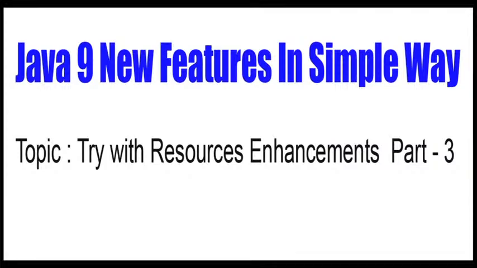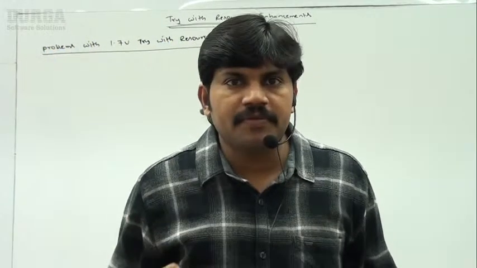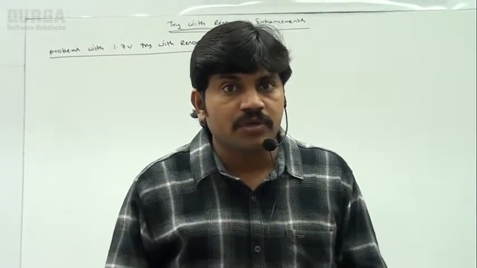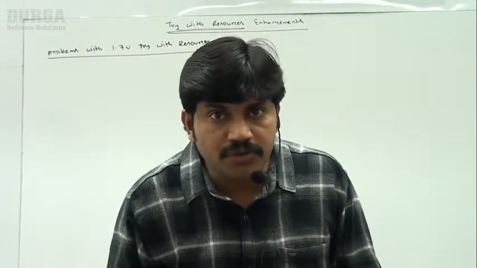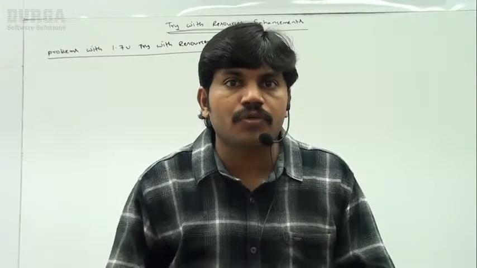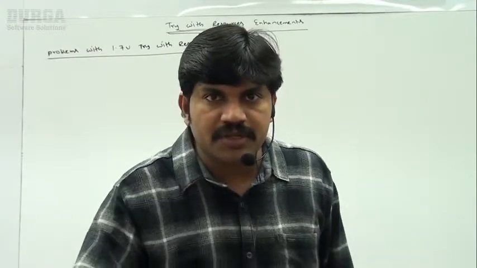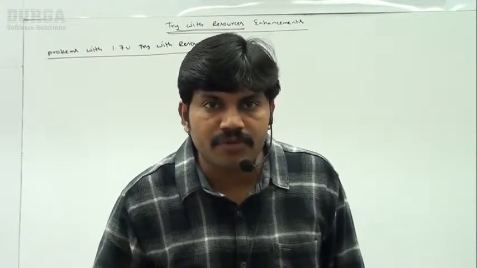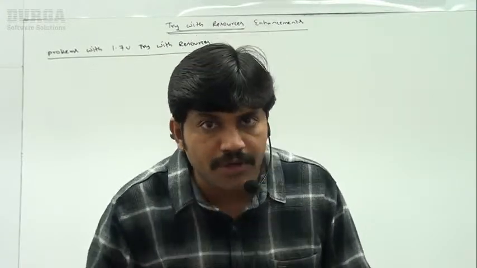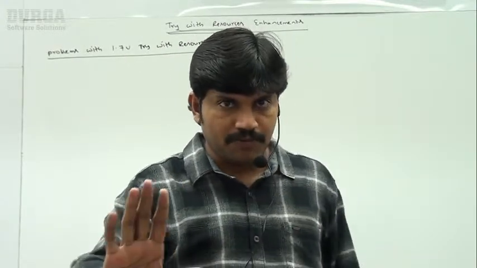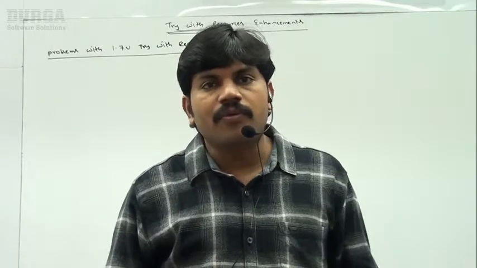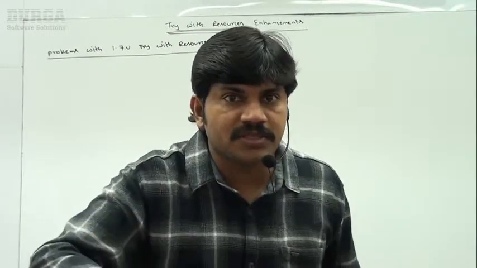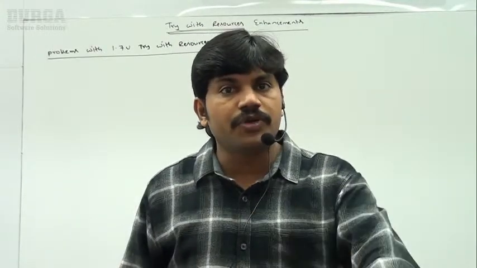So now it's very clear what a try with resource is and what the advantage of try with resources is. We are not required to close the resource, so complexity will be reduced. We are not required to write the finally block, so the length of the code will be reduced and readability will be improved. Up to this is clear, right? We also discussed various conclusions related to try with resources.